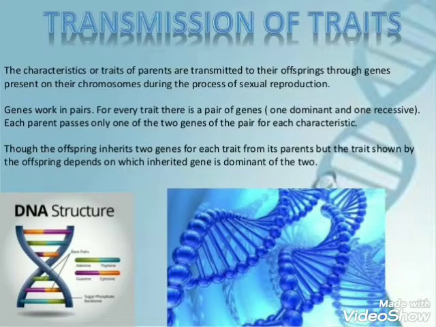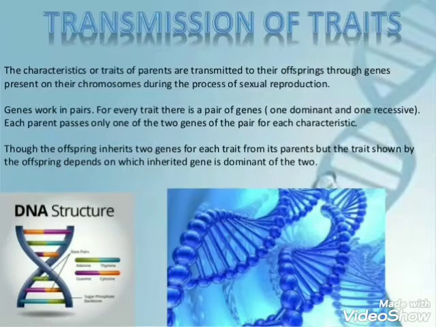Please note that though the progeny inherits two genes for each trait from its parents, the trait shown by the progeny depends on which inherited trait is dominant of the two. For example, if a pea plant progeny inherits the gene for tallness from one parent and the gene for dwarfness from the other parent, then it will show the trait of tallness. That means the plants of the F1 generation will be tall because the trait of tallness is dominant over the trait of dwarfness.